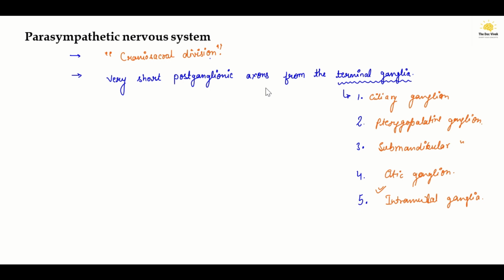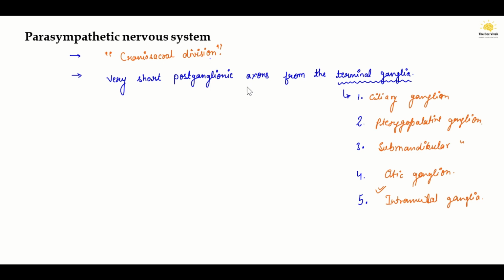Due to the location of these terminal ganglia very close to the effector organ, the postganglionic axons are very short in length as compared to the sympathetic nervous system, where the postganglionic axons were very long, because the sympathetic ganglia were not found close to the effector organ, but very close to the spinal cord.